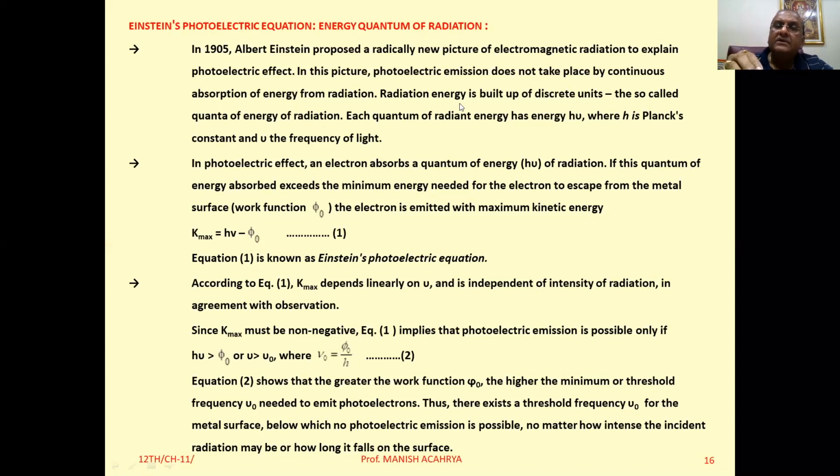Okay, so when that particular quanta of energy is incident on the metallic surface and interacts with the electron, if this particular energy is greater than the work function of the metal, then electron will be emitted, otherwise not. Okay, now see, if this particular energy is greater than work function of the metal, then electron will absorb this entire one.